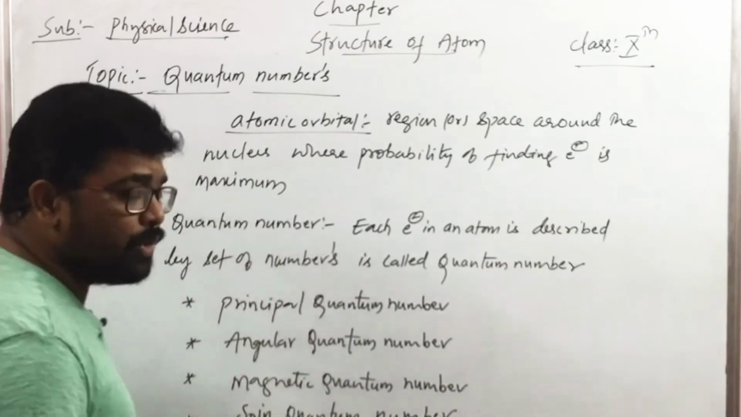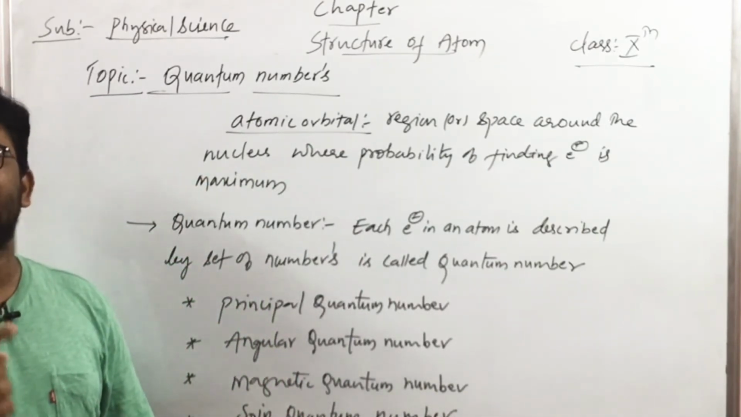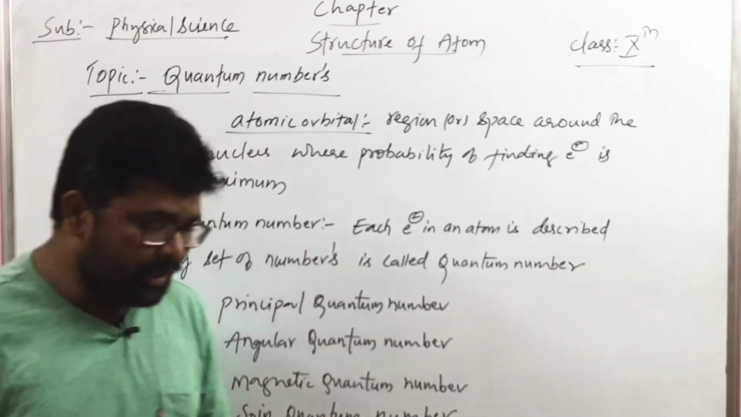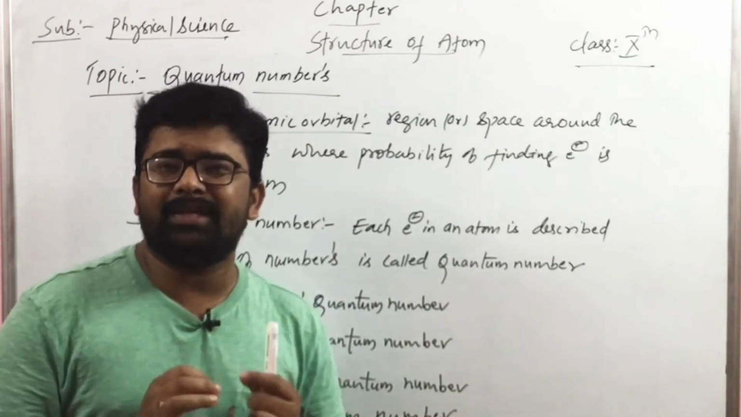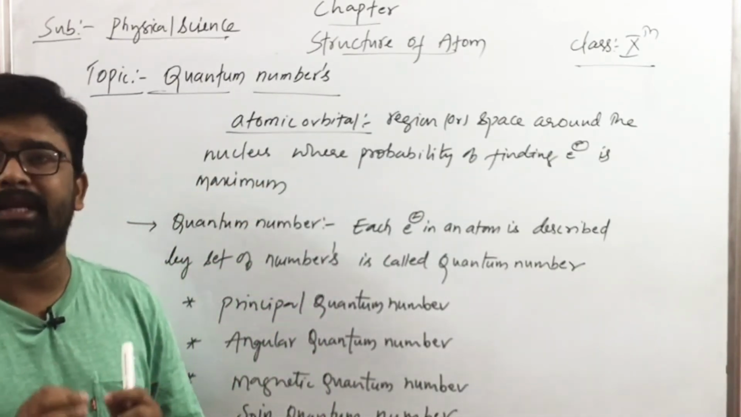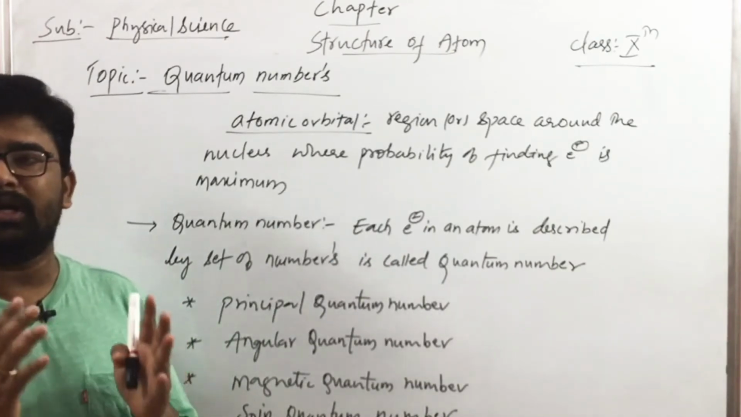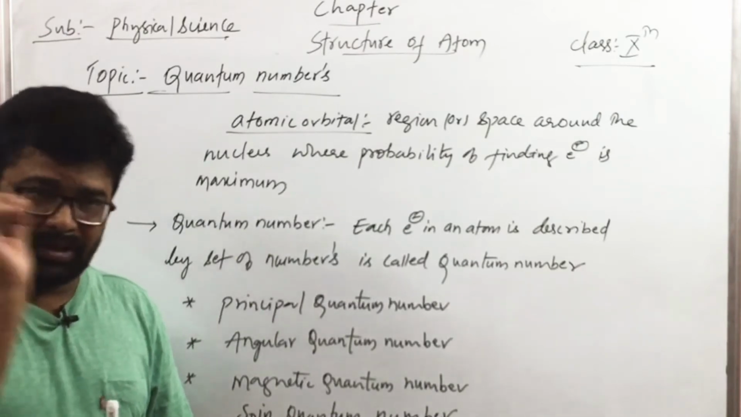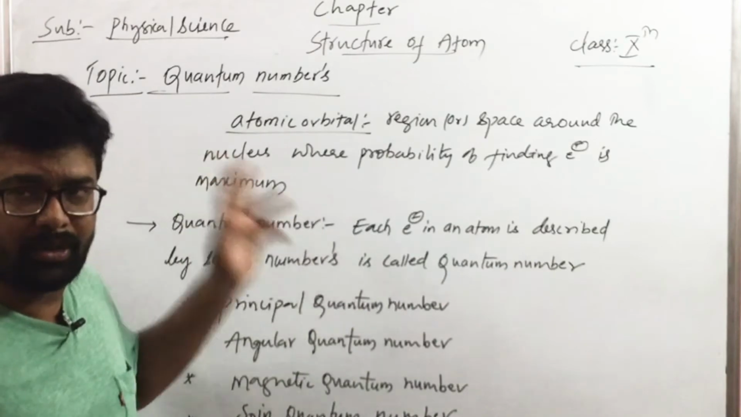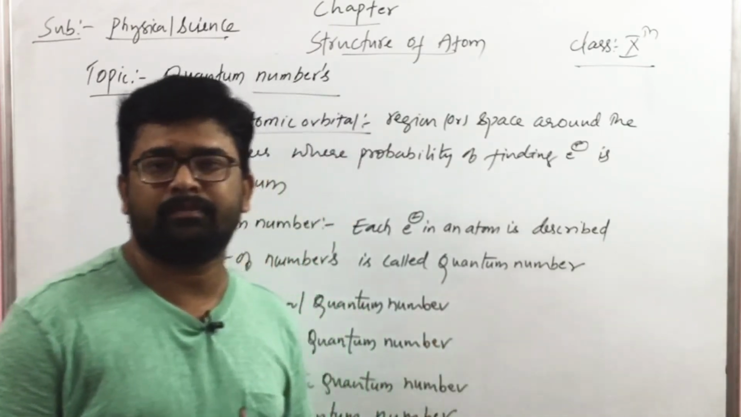What will these quantum numbers do, children? These quantum numbers describe the space around the nucleus where electrons are found, that is, the atomic orbital. I am repeating again, you need to remember that in a given space around the nucleus, only certain orbitals can exist. And each orbital of that particular stable energy for that particular electron is described by a particular set of numbers. And these particular set of numbers are called quantum numbers.